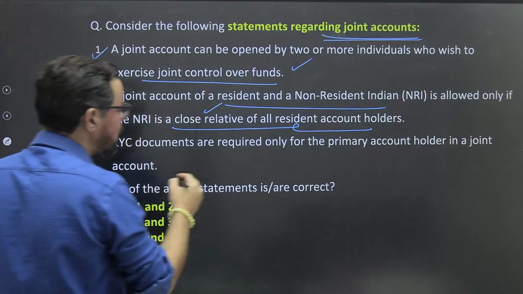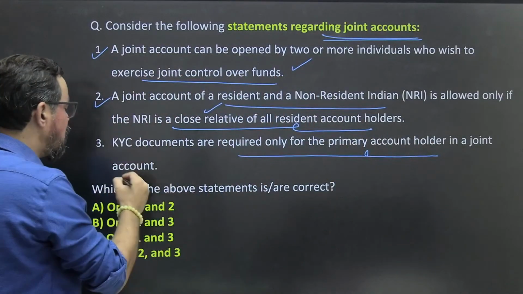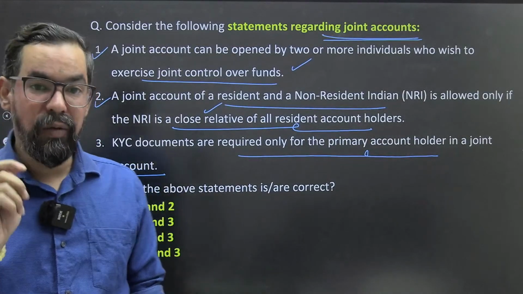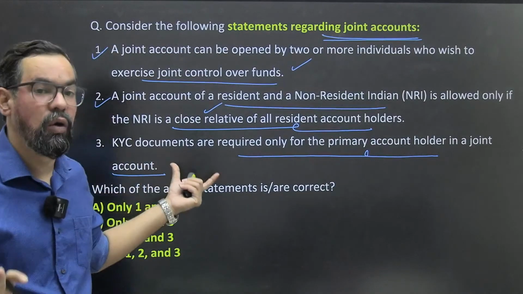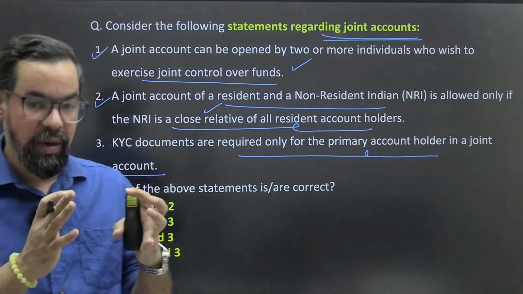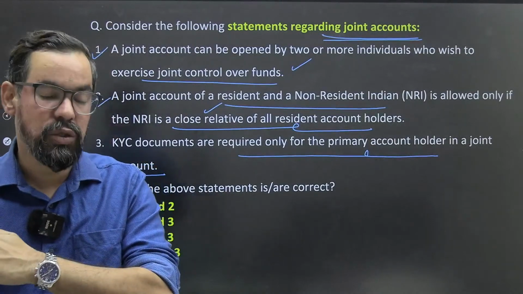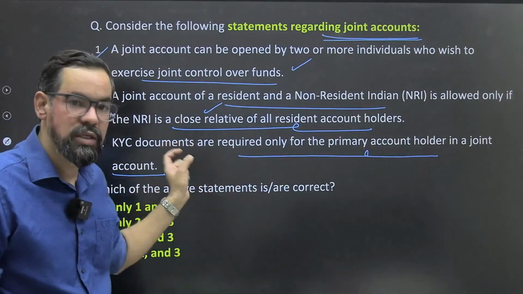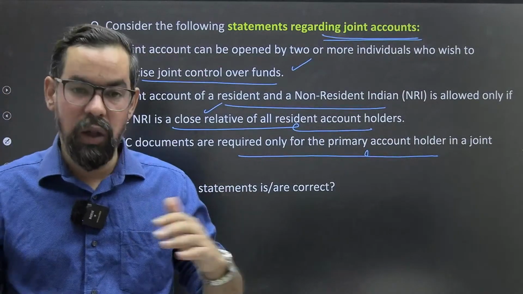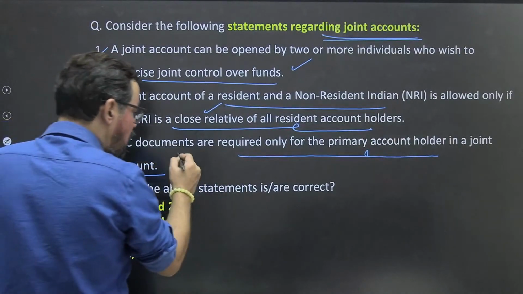KYC documents are required only for primary account holders in a joint account. So what do you say about statement three? Statement three is a little bit doubtful. Why is it doubtful? Whenever we open joint accounts, we need KYC. We have to do the customer identification process, which we discussed earlier also. In yesterday's class we discussed this point. And we need KYC for both the persons, or all the members who are opening the joint account. So this is wrong.